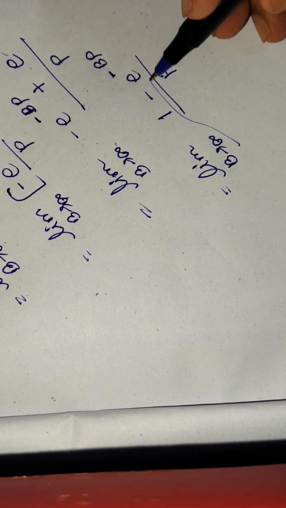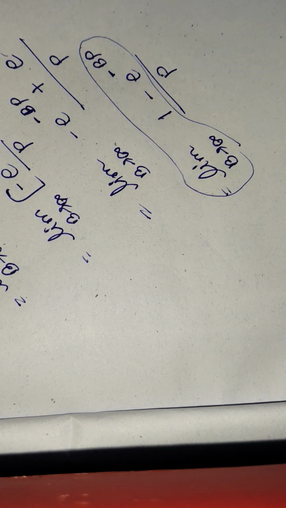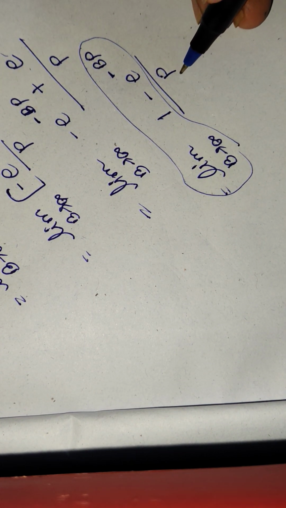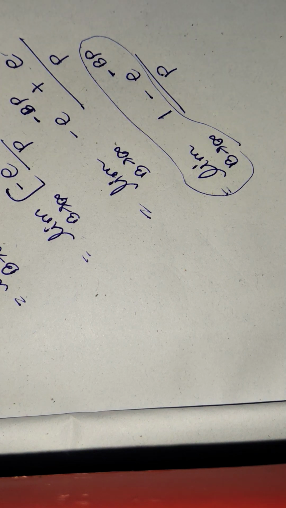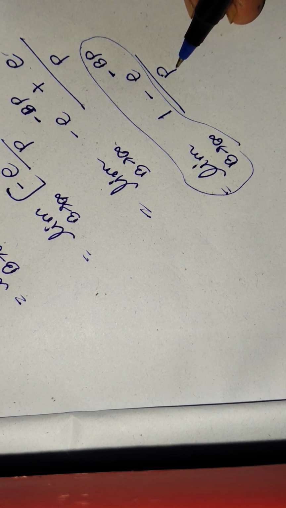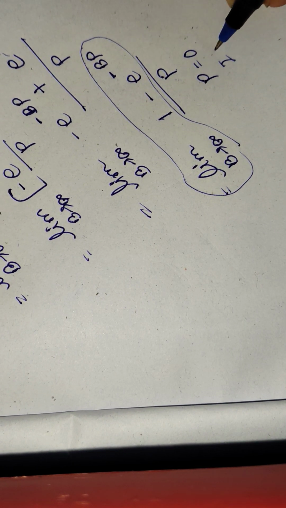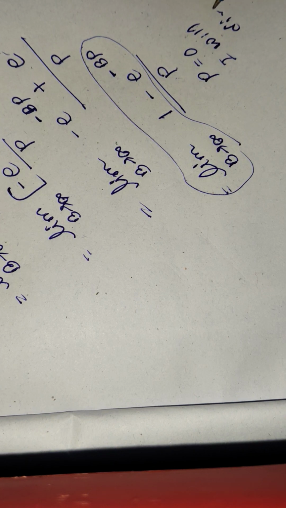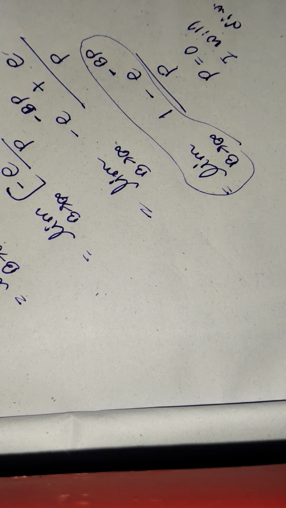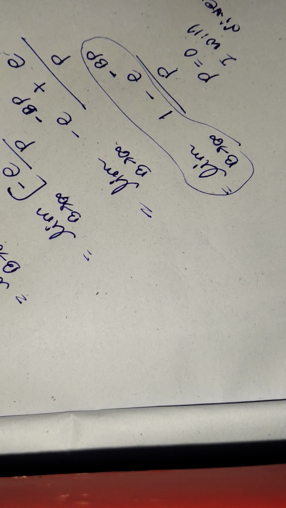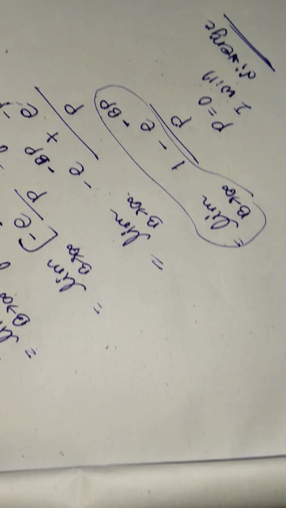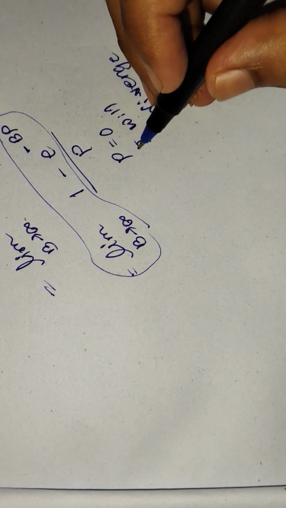Now for your information, let's say this limit will exist for a particular condition, but this p can make this integration not exist. Why? Because if p is equal to 0, then I will diverge. Simple. Basically constant by 0, which is infinity, right? I will diverge. Very simple, right? So this is the first condition for divergence.